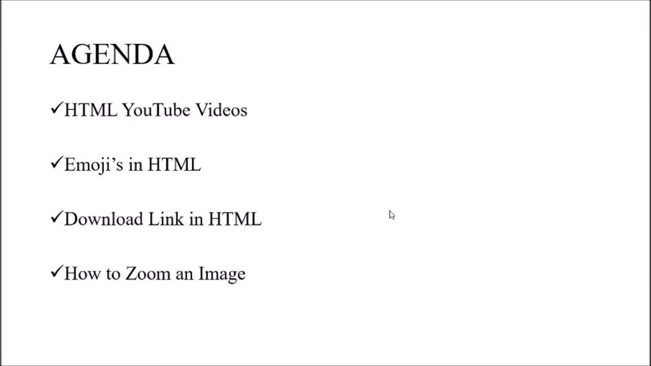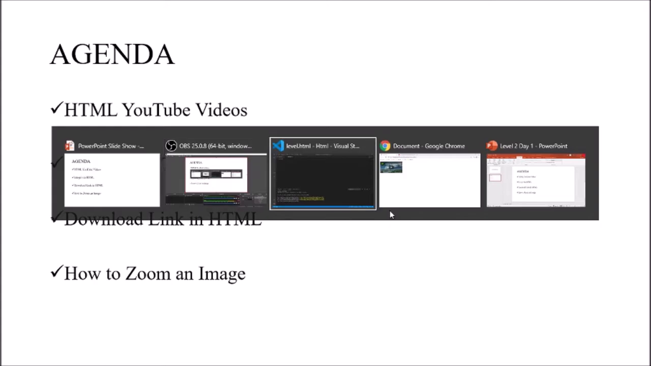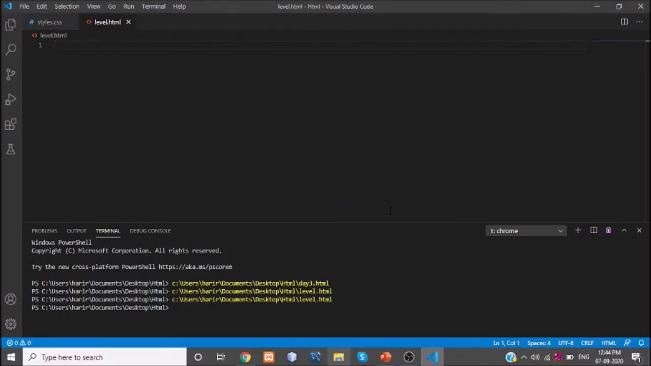So without any delay, we'll move to the coding part. I will be explaining each topic in the coding, and I will show you the demonstration also. Let us see the first topic, HTML YouTube videos: how to play a YouTube video in my website. This is what we are going to discuss in the first topic.